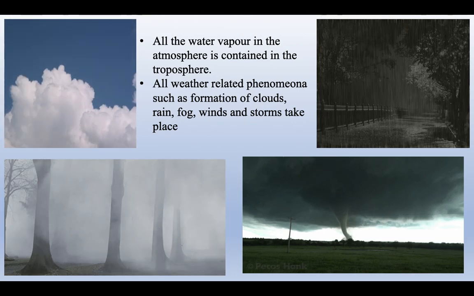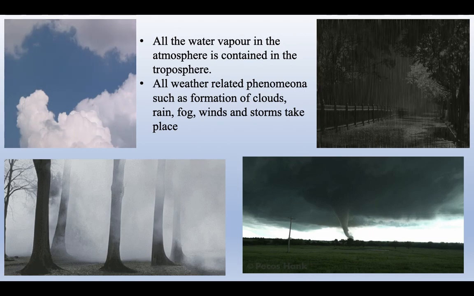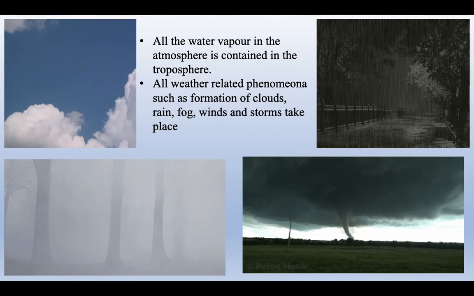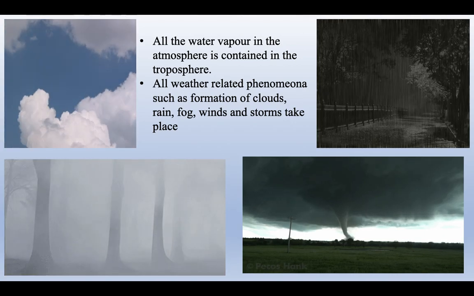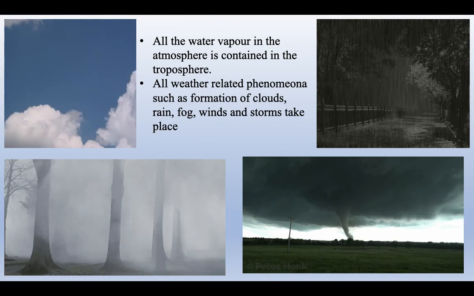I've given you small images there, children. Whatever happens in the atmosphere, like formation of clouds, rain, fog, winds that blow, as well as storms, they all take place within the troposphere.